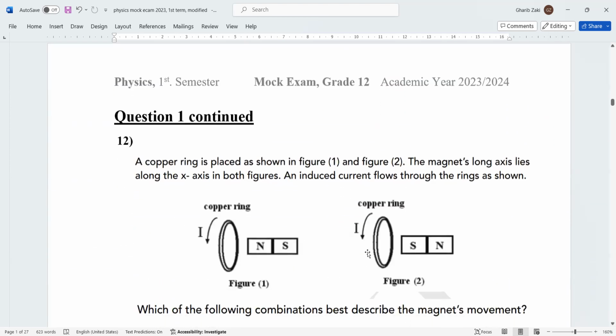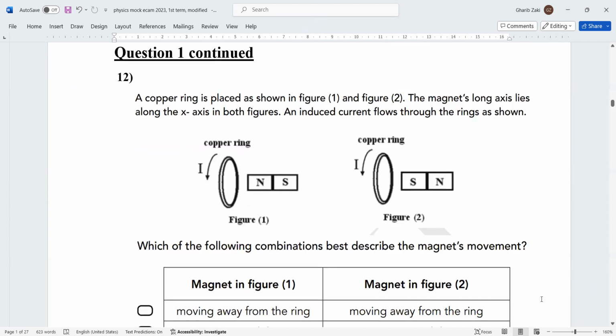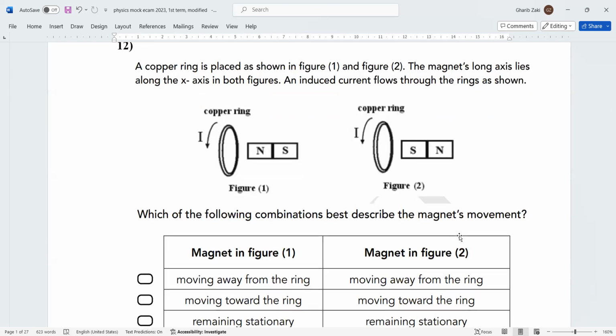Next question. Here, this is about what? About Lenz's law. Here, a copper ring is placed as shown in figure 1 and in figure 2. The magnet lies here and induced current flows in the ring. Which of the following best describe the magnet movement? Now, here, this is the direction. So, can you see this?